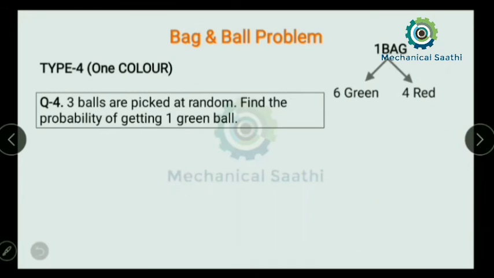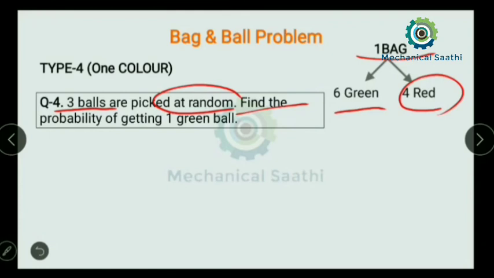If one color is being asked to find out in any question, let us read the question. A bag contains 6 green balls and 4 red balls, and 3 balls are picked randomly. Find out the probability of getting 1 green ball. So we need to find out the probability of getting 1 green ball over here, so let us try to calculate that.